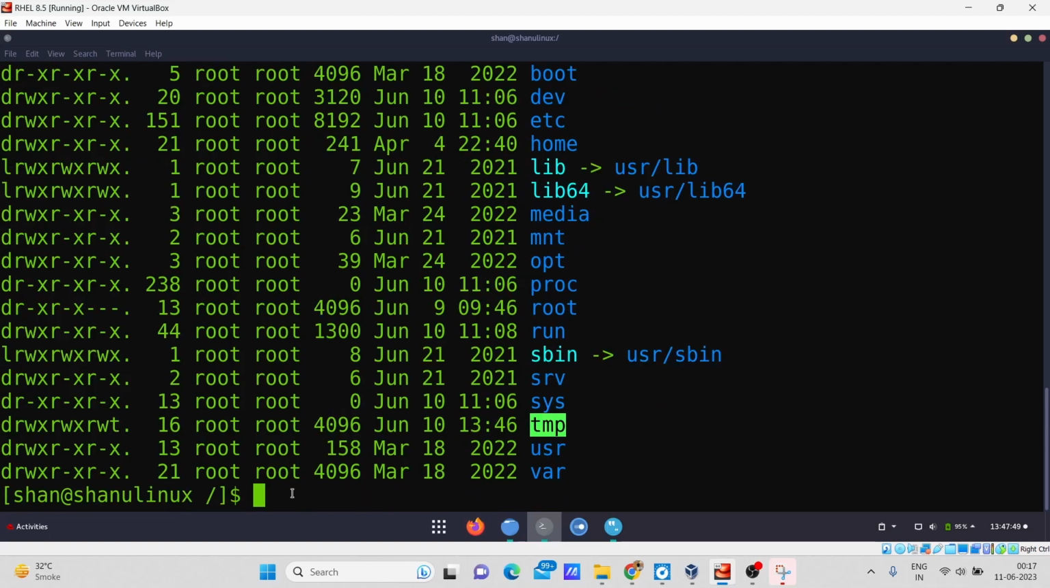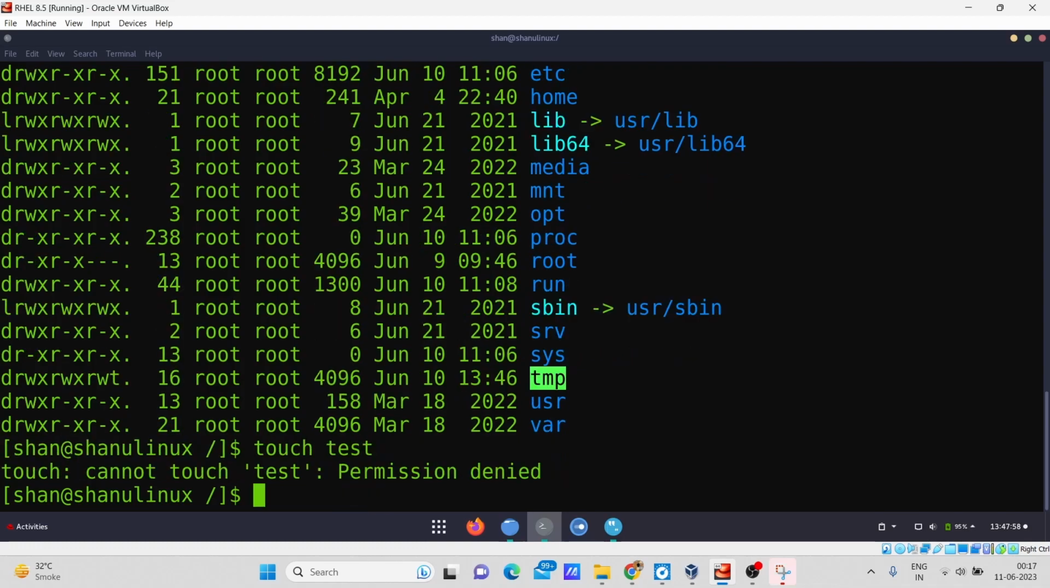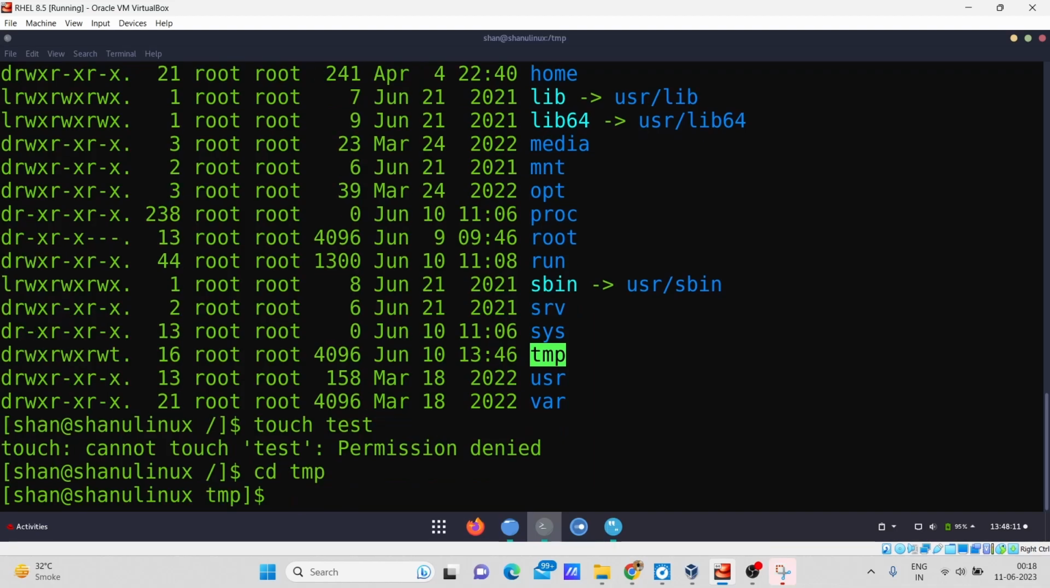Now, if you try to create a file here, it won't allow you to create any kind of file. For example, I'm trying to create a file here, and my permission is denied because I can't create a file in my root directory just like this. And if I want to access it by typing the command like this, you can access it from here, because these things are directories, not other files.